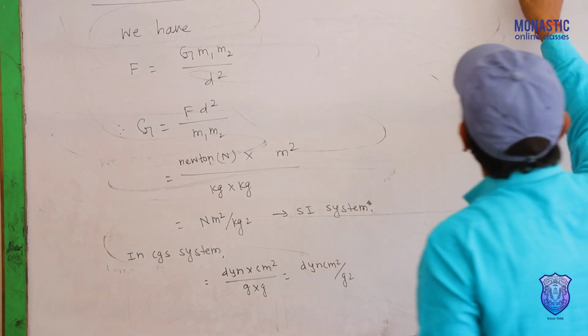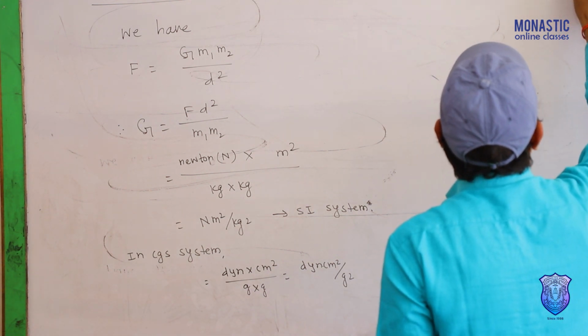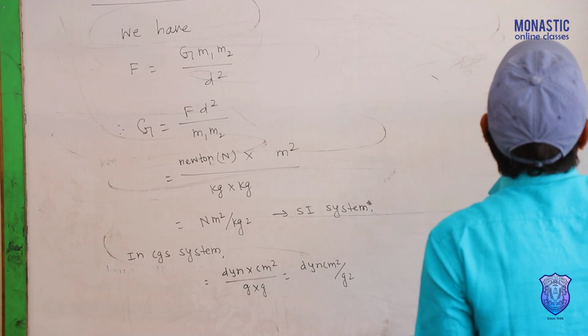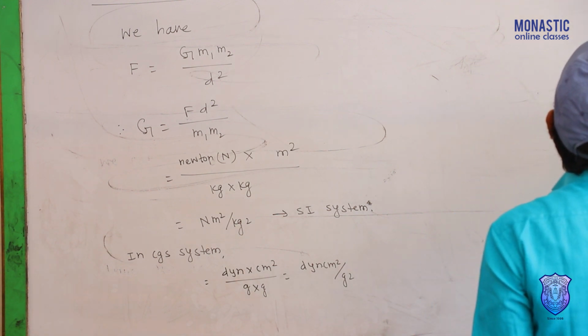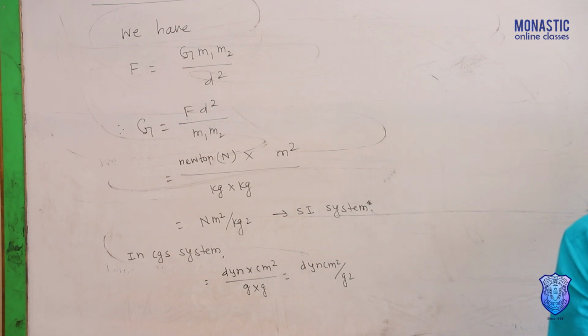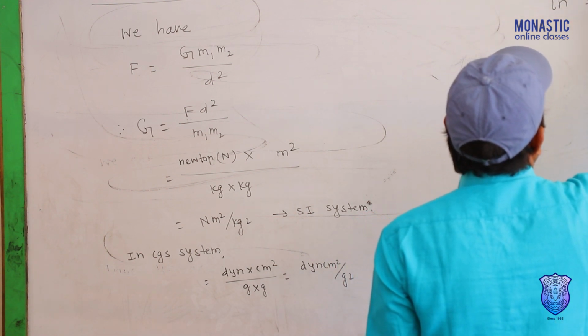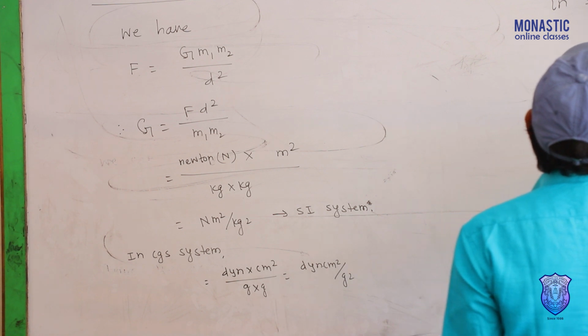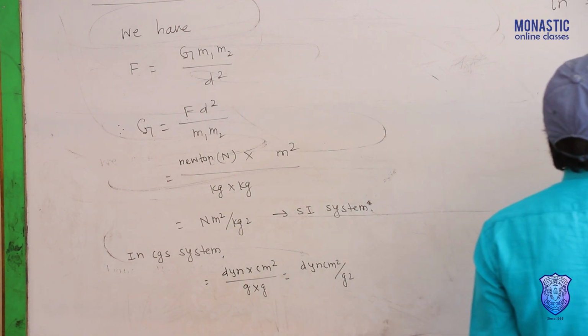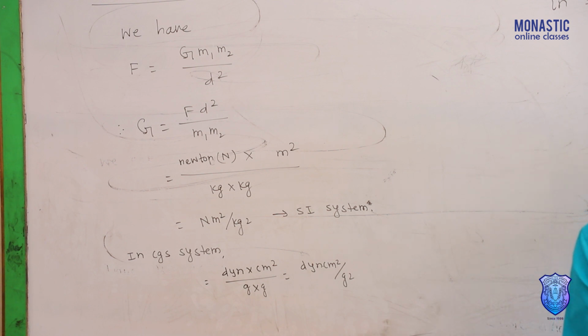Question may ask, write the value of universal gravitational constant in SI system. Convert it into CGS system.